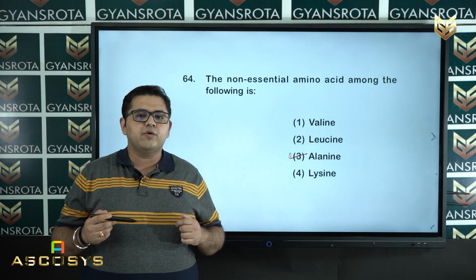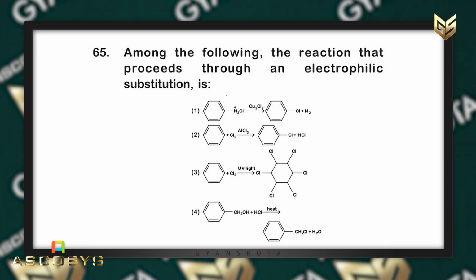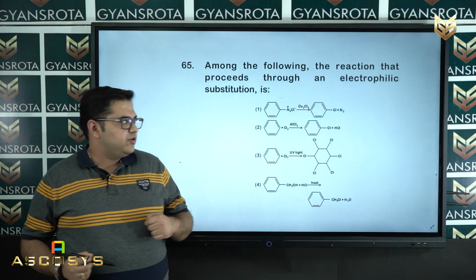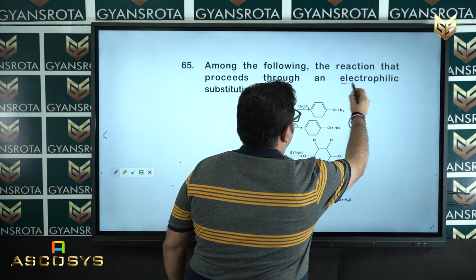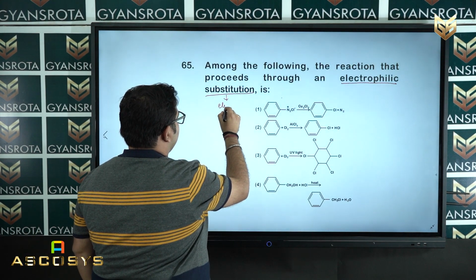Now, we are moving to the next question, that is question number 65. So, question number 65 is on the screen. Among the following, the reaction that passes through an electrophilic substitution is. So, when they talk about the electrophilic substitution, first we have to find out the electrophile.